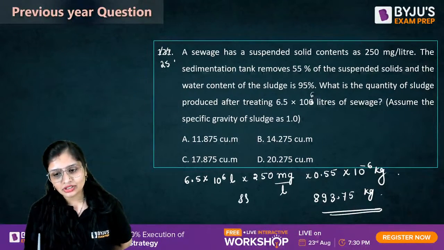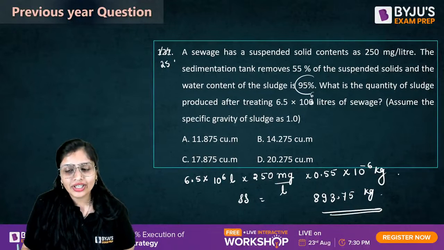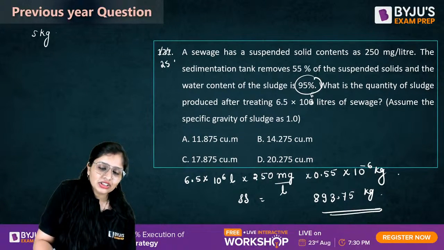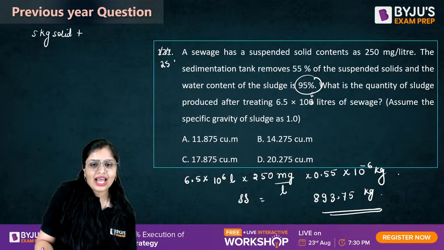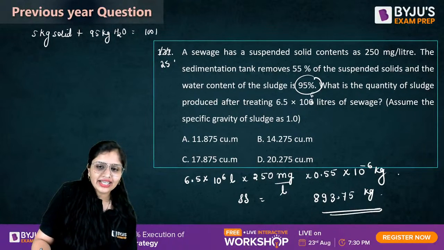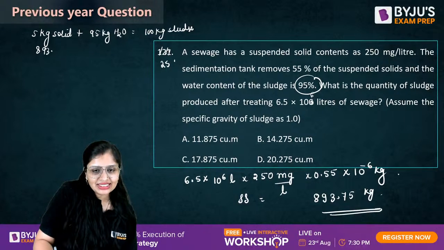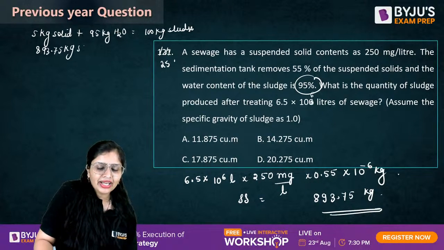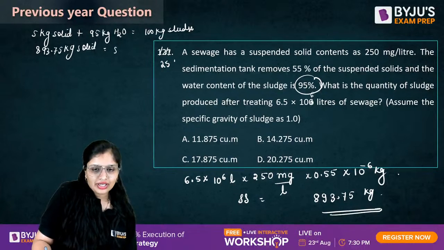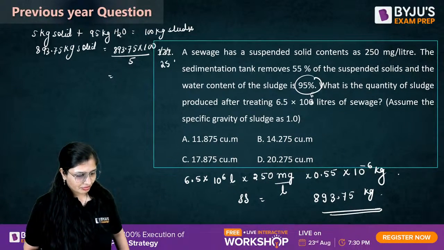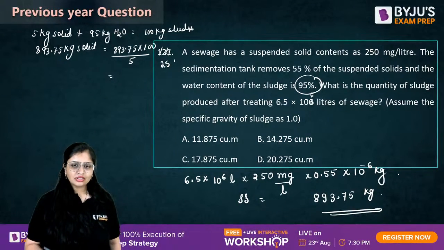Now check it out. Water content in the sludge is 95%. That means 5 kg solid and 95 kg water makes 100 kg sludge. So 893.75 kg solids will make how much sludge? 893.75 into 100 divided by 5. How much is it coming?